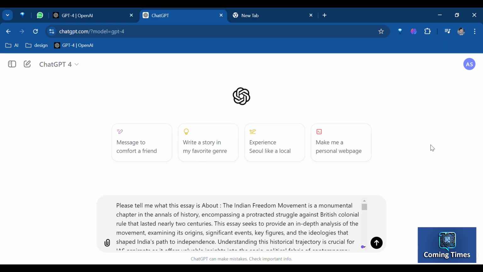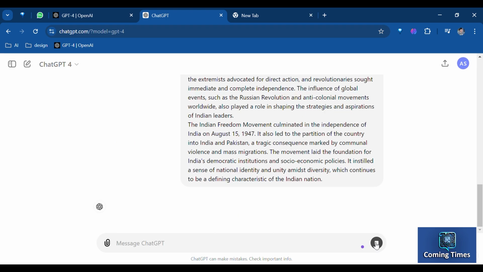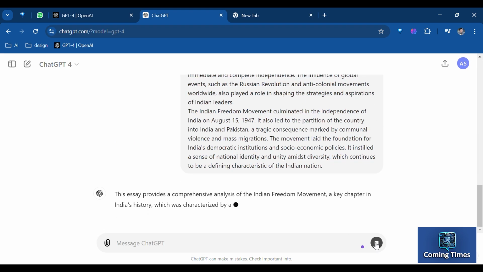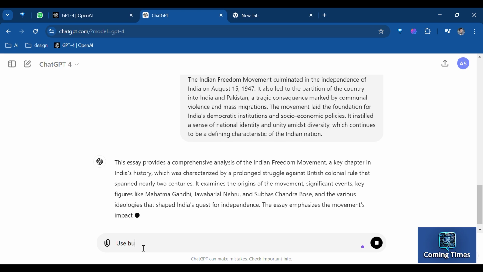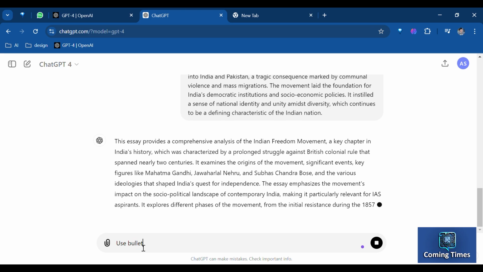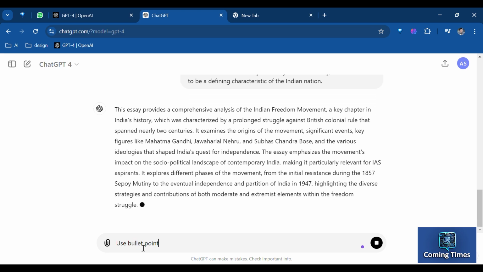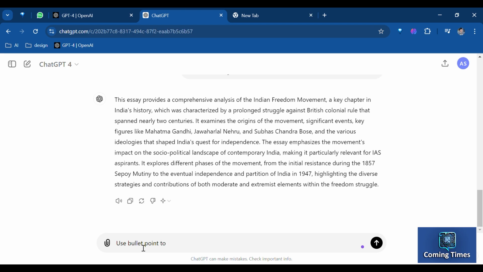Point number 2. Clear instruction. Let's look at another example in which a given prompt says, please tell me what this essay is about. So I'm just going to type this, paste the essay, and hit the arrow key. And then GPT will do its thing. It is going to give me a summarization and tell me what this essay is about. If I want to be more specific, I just need to add in my next prompt, use bullet points to explain what this essay is about, and then GPT will again start working on it with my new instruction.